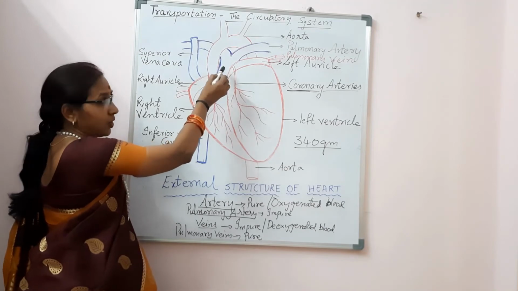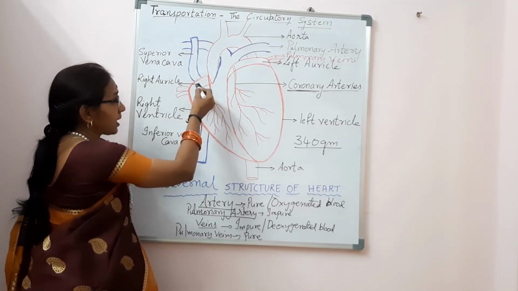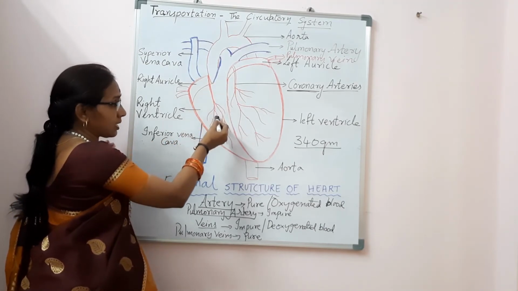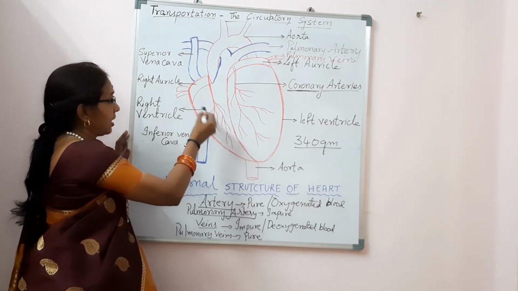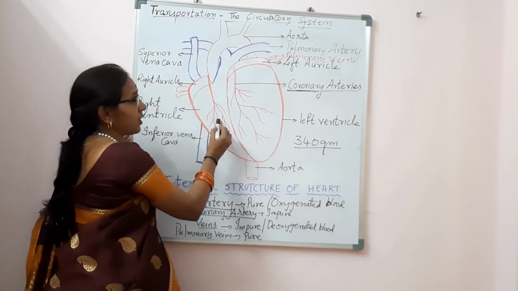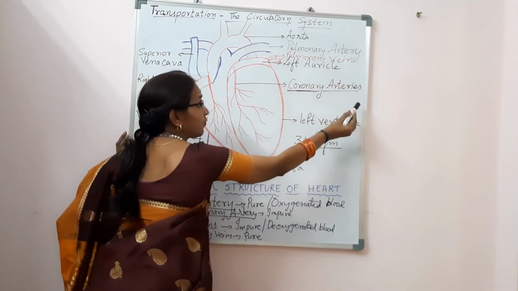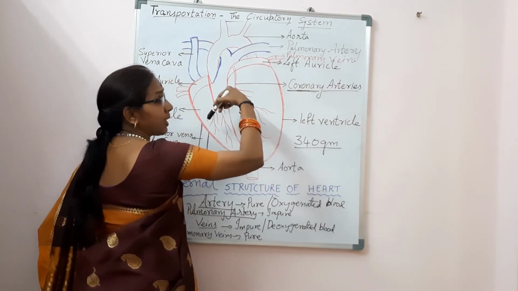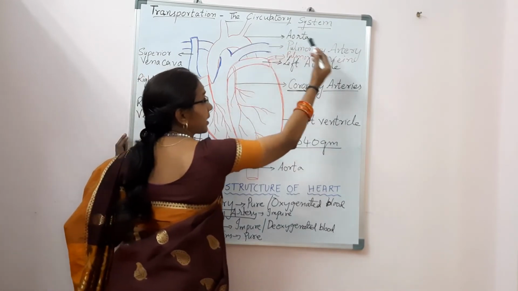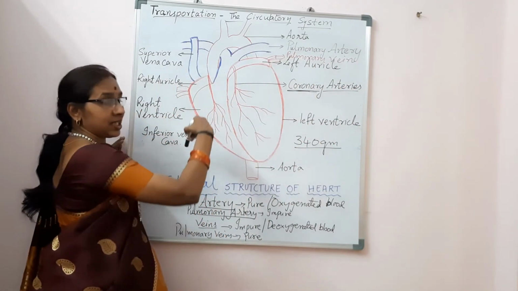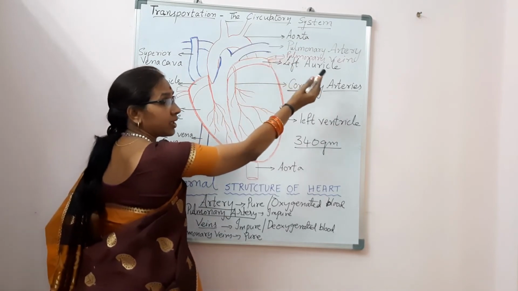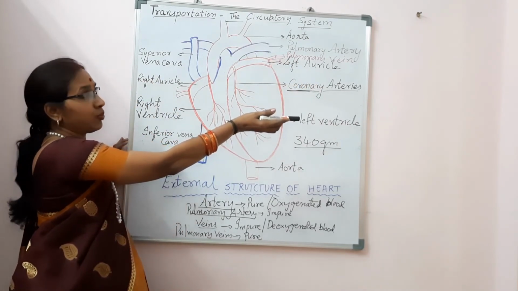This leaves the heart because now, when the impure blood comes into the right auricle, it enters into the right ventricle, and from the right ventricle this impure blood is carried to the lungs for purification. So here by the pulmonary artery. So the pulmonary artery is again leaving the heart. It is leaving the heart, it is carrying the impure or the deoxygenated blood to the lungs for purification.